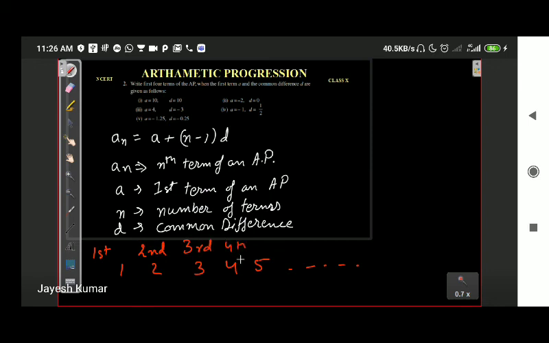Let's take another example, 150, 200, 250, 300, and so on. Here 150 is the first term, so n for 150 is 1. 200 is the second term, n is 2. Third term, n is 3. Fourth term, n is 4. Get it? Okay, I guess it is clear to you all.